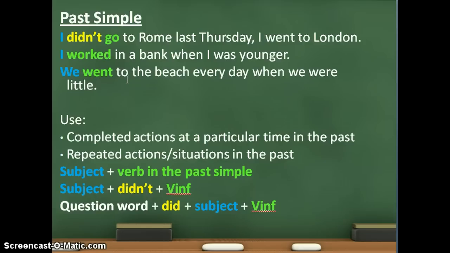How do we form past simple? We've got the subject, we've got the verb in the past simple or the second column as you wish to refer to it. For negative sentences, we've got the subject, didn't, and here's where you need to pay attention. The verb is in infinitive, so it would never be I didn't went, it's I didn't go, as didn't carries the use of the auxiliary, carries the past. So here we use the verb in infinitive.